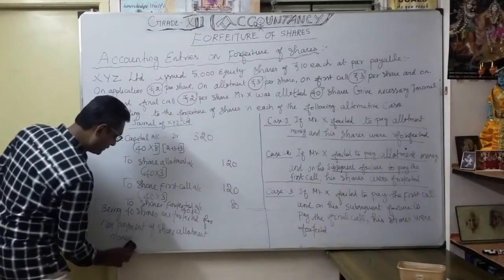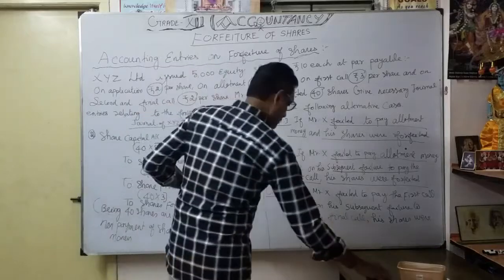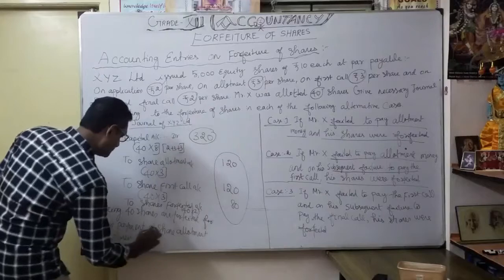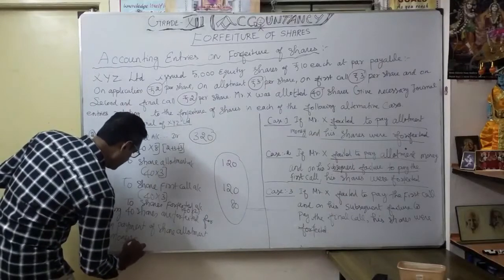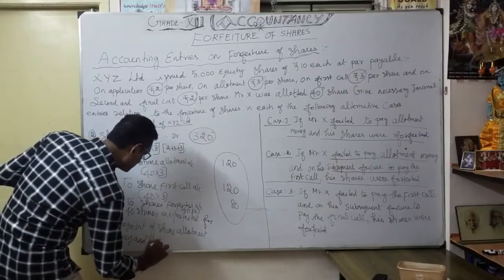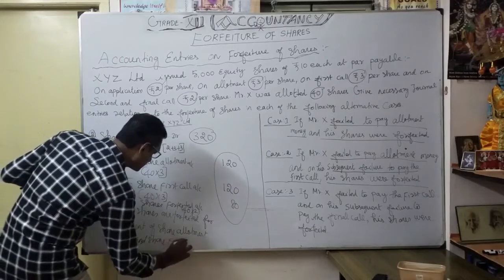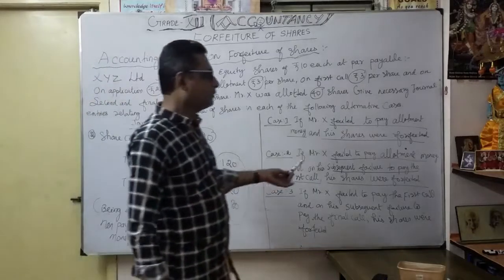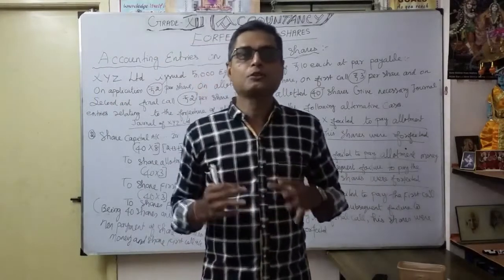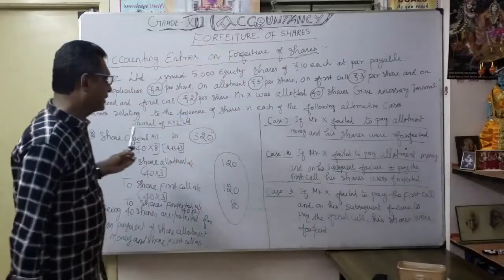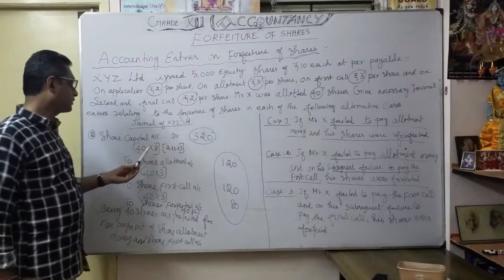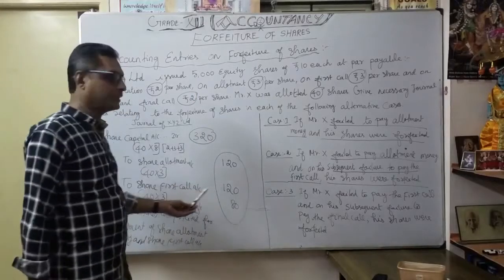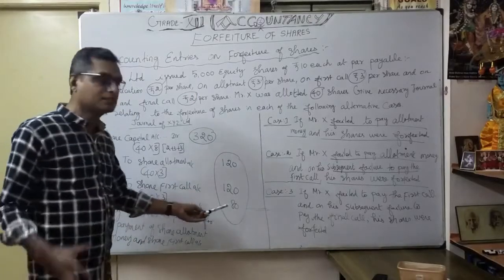We are going to add that. In the second situation, the first call also defaults, so this amount is very important. This is non-payment of share allotment money and share first call. Understood? In the second situation, at the time of share first call, the company forfeits. So we pass the journal entry: share capital account 320, 40 into 8, 320; to share allotment account 120; to share first call account 120; then to shares forfeited account, the amount taken by the company.